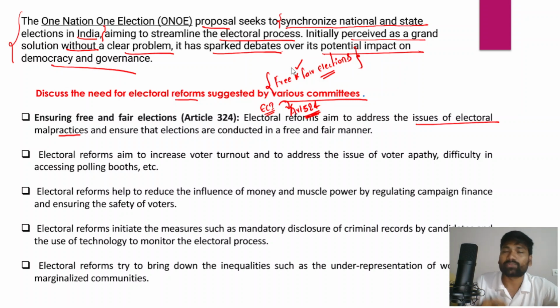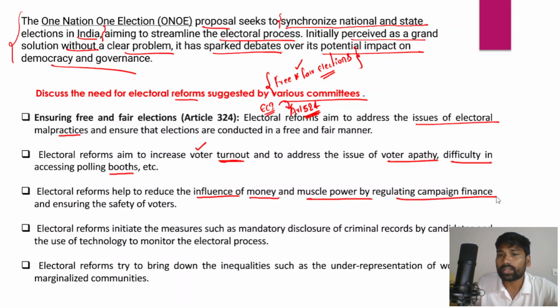And in fact, it is very important that the voter turnout, the number of eligible voters who cast their votes, should be increased. Electoral reforms specifically aim to increase voter turnout and to address voter apathy and even difficulty in accessing the polling booths. Electoral reforms also help reduce the influence of money and muscle power by regulating campaign finance and also ensuring the safety of the voters as well.